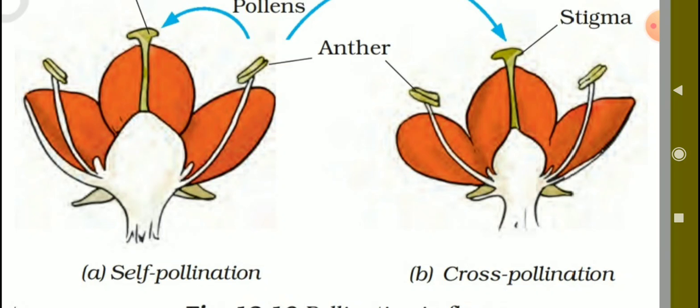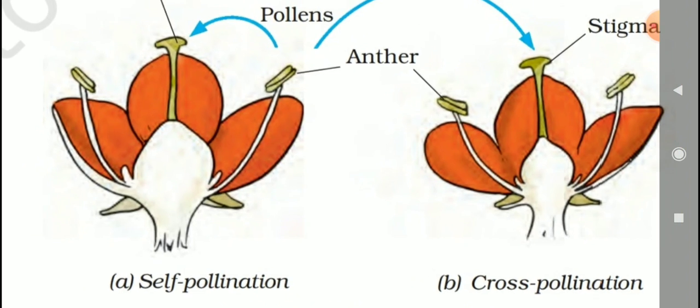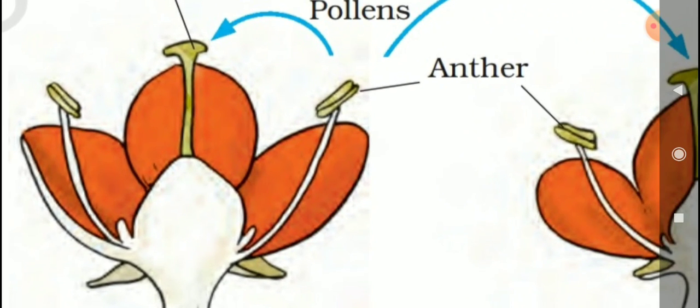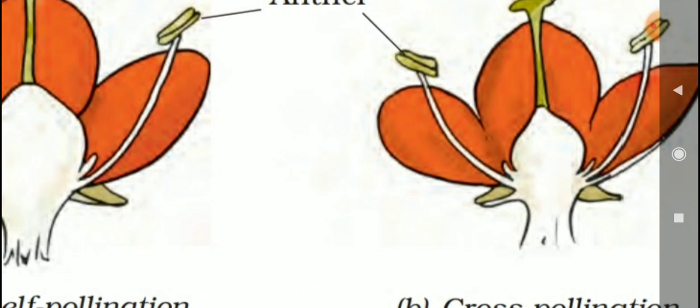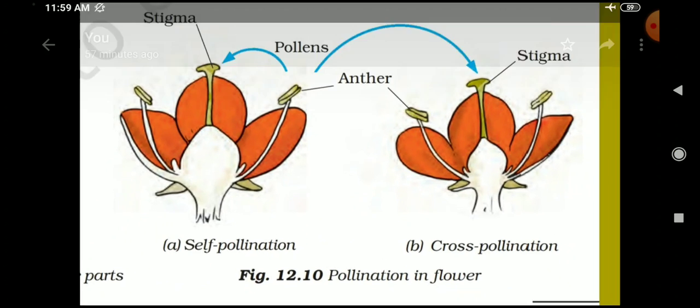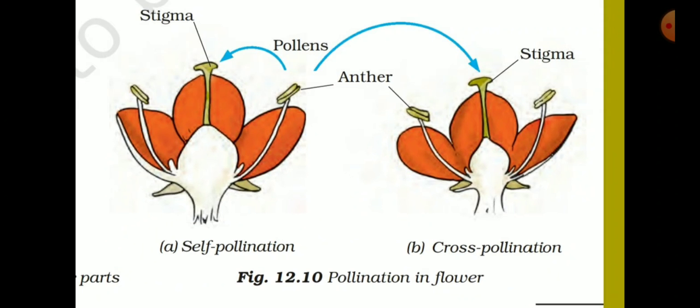What is meant by self-pollination? The pollen lands on the stigma of the same flower. This one is a self-pollination. This one is a stigma. The pollen lands on the stigma of the same flower, it is called self-pollination. Then next one, cross-pollination. What is meant by cross-pollination? The pollen lands on the stigma of another flower of the same plant or of a different plant of the same kind, it is called cross-pollination.